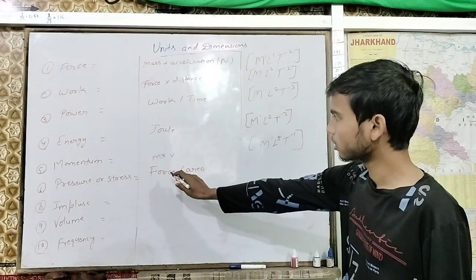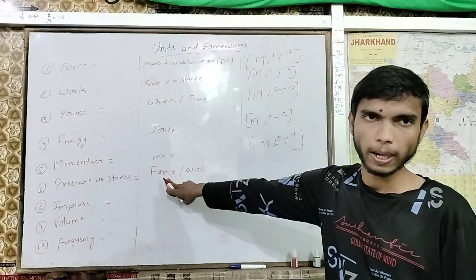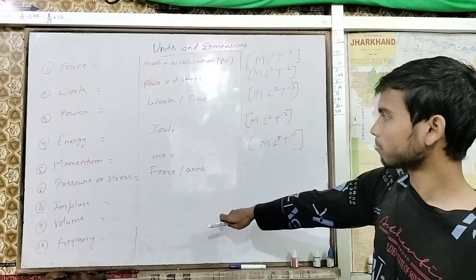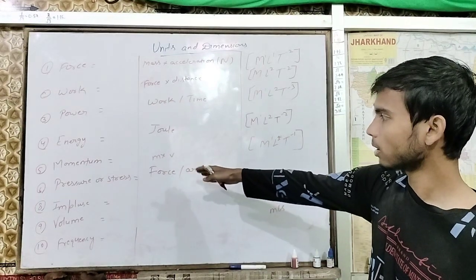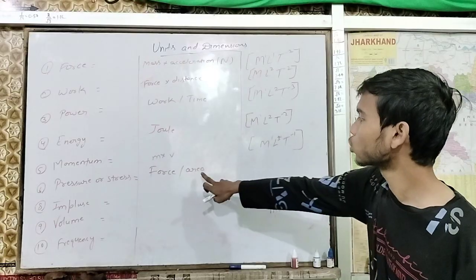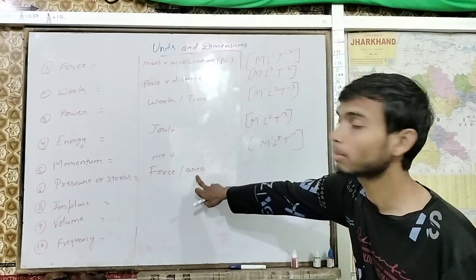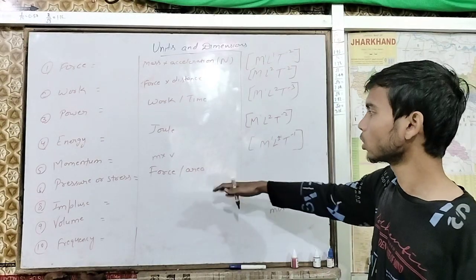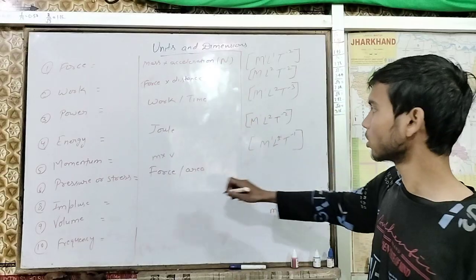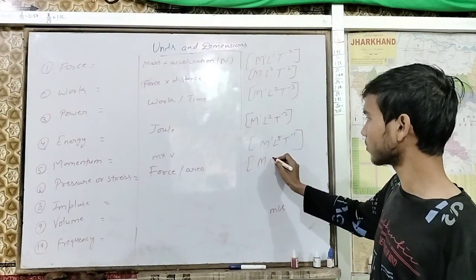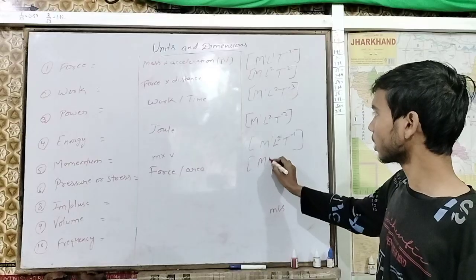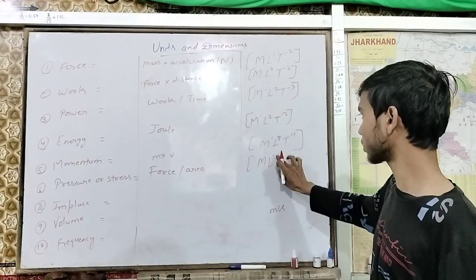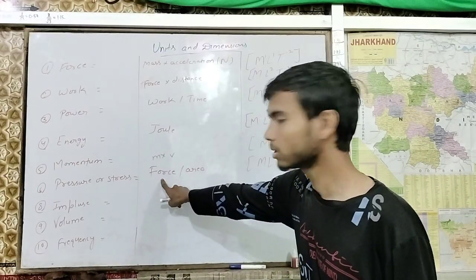Now let's see. We know that force is a Newton, which is kg meter per second square. Here meter is coming again for area, and area is m multiple m, so meter becomes 3 times. M is 1 time, L is 3 times, minus 3, 2 is in this.